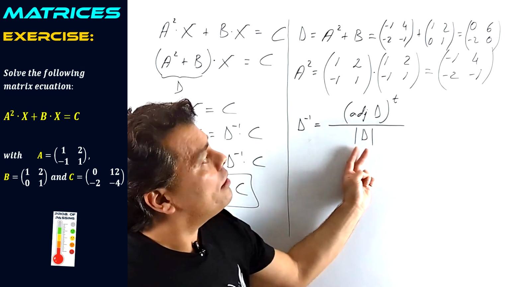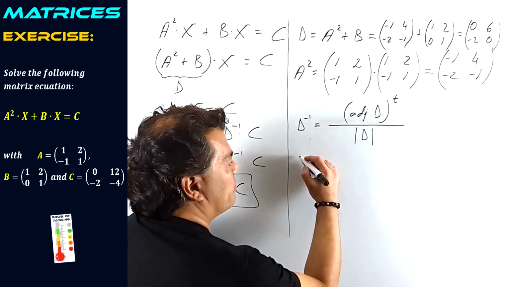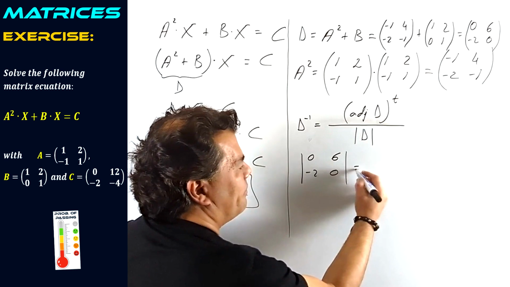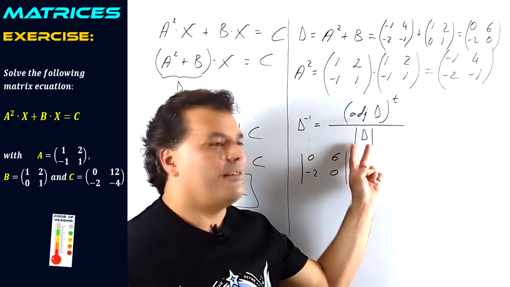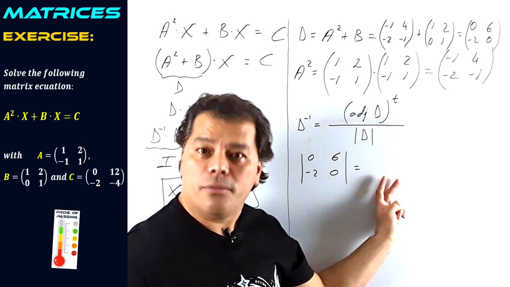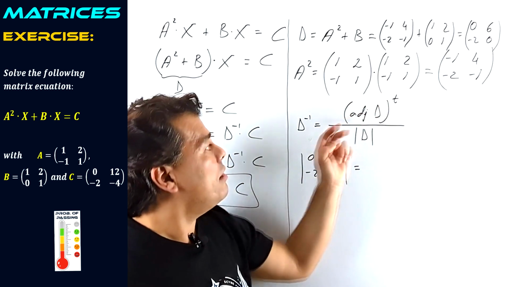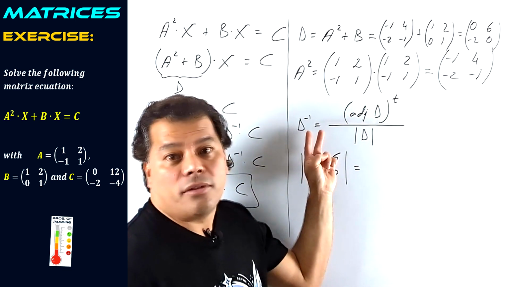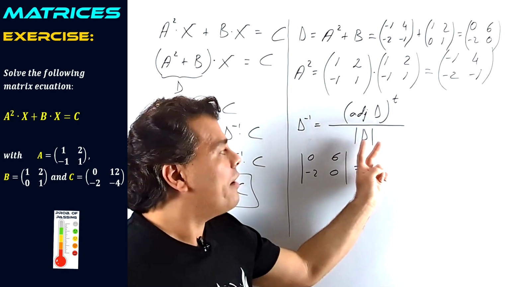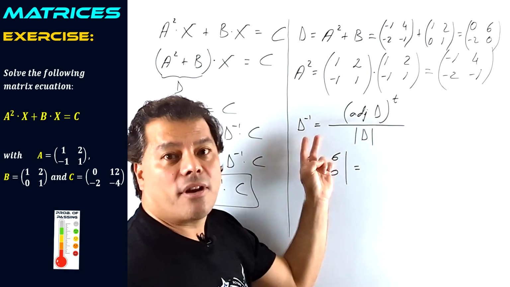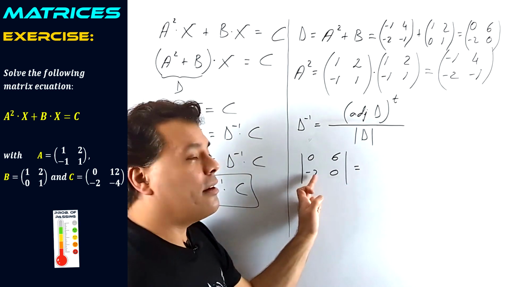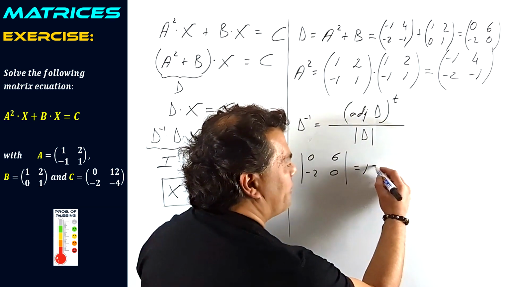I'm beginning with the determinant of D, because 0, 6, negative 2, 0. Not only because we need the result, but because if this determinant equals 0, it would mean that matrix D doesn't have inverse. We would stop the video and goodbye. But if it is not 0, we can calculate the inverse of D. And of course, this determinant, 0 minus negative 12, is 12.